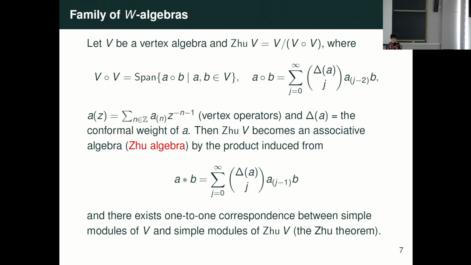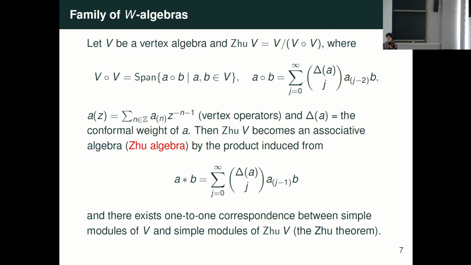So to understand this property, we want to consider a family of W-algebras, I mean finite analogs or classical analogs of W-algebras. To get such a finite analog, we introduce the Zhu algebra theory from vertex algebras. If V is a vertex algebra, we can define the Zhu algebra as a quotient of V. The quotient is by the spanning set of a∘b, where a∘b is a product defined by the vertex operator.